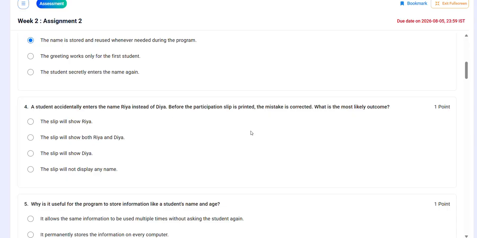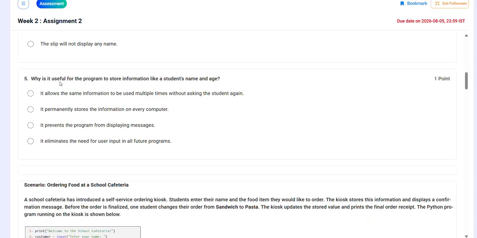What is the most likely outcome? So the most likely outcome is the slip will show Dia. It means the third option is correct. Why is it useful for the program to store information like a student's name and age? It allows the same information to be used multiple times without asking the student.